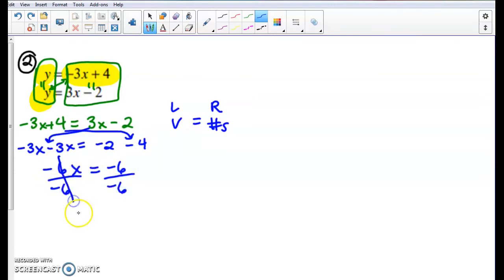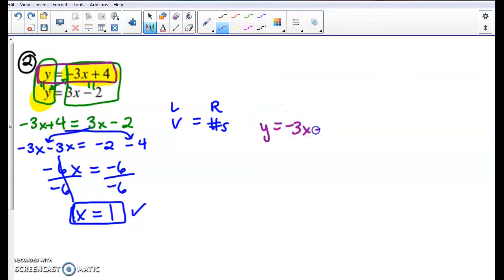Negative 6's cancel and x equals negative 6 divided by negative 6, which is positive 1. Alright, so we're halfway there. I now know x is positive 1. We still need to know what y is. So I'm going to once again grab my top equation here. So y equals negative 3x plus 4.